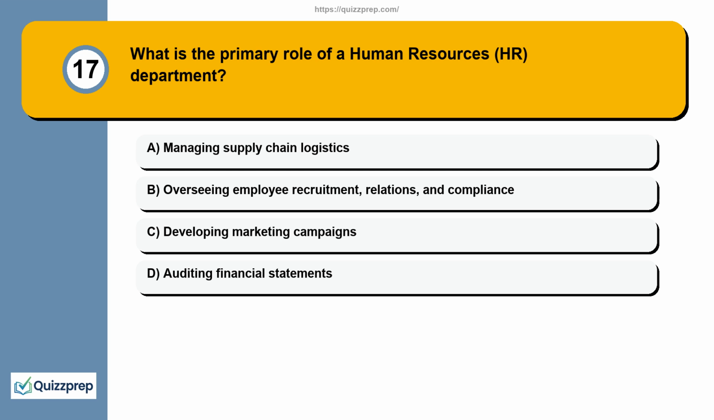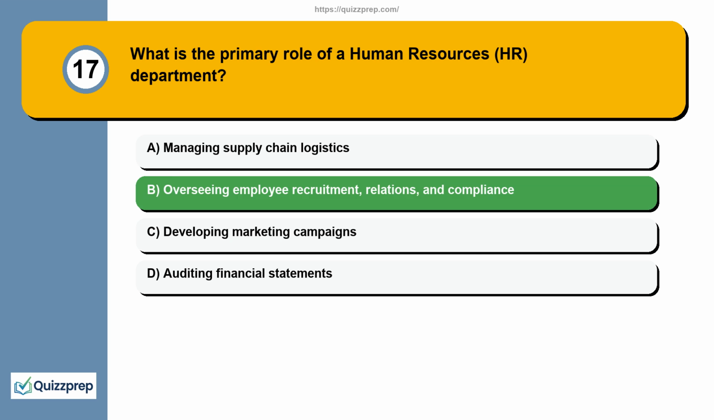Question 17. What is the primary role of a human resources (HR) department? Here are your options. Option A. Managing supply chain logistics. Option B. Overseeing employee recruitment, relations, and compliance. Option C. Developing marketing campaigns. Option D. Auditing financial statements. The correct answer is option B.